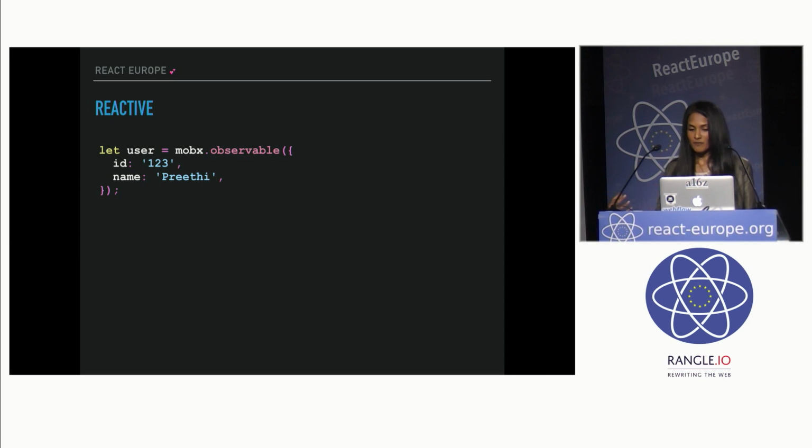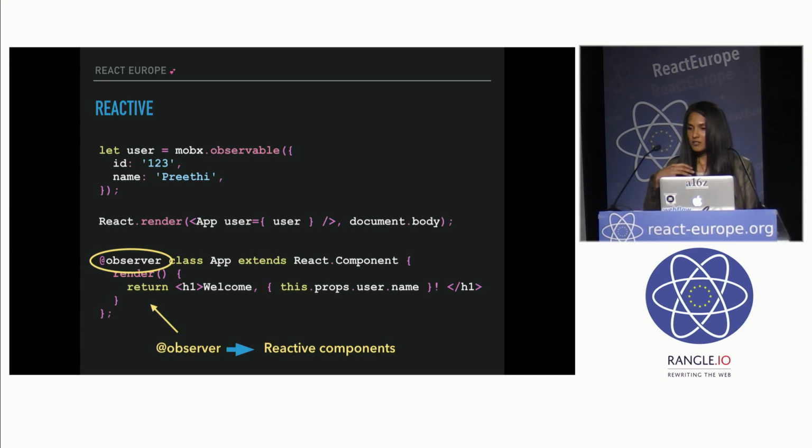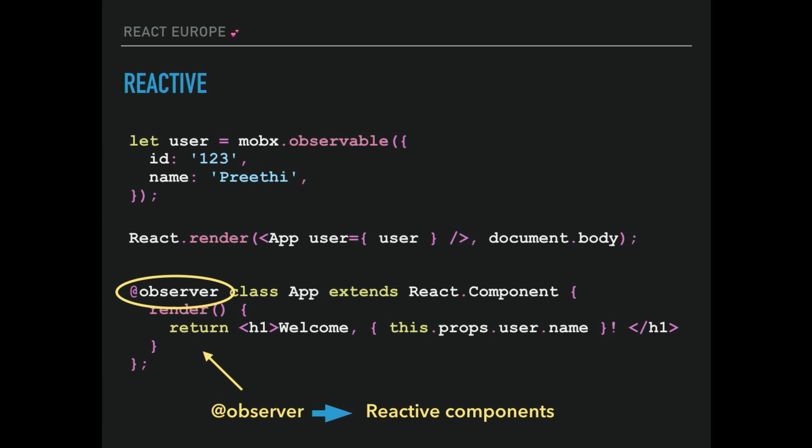And then you take it a step further, and you use now this observable state in your React apps. And now, if you wrap your React apps in an observable decorator, now your React components are efficiently reactive, meaning that Mobx will force a re-render only once the data that's used in the render function is changed. So it's very efficient.